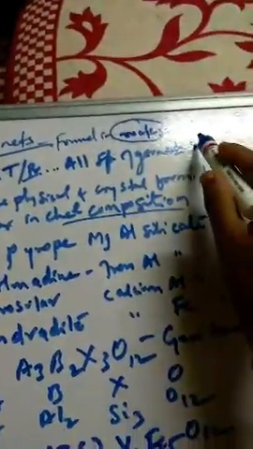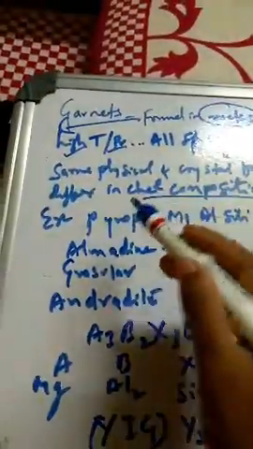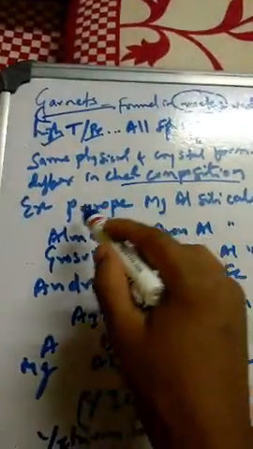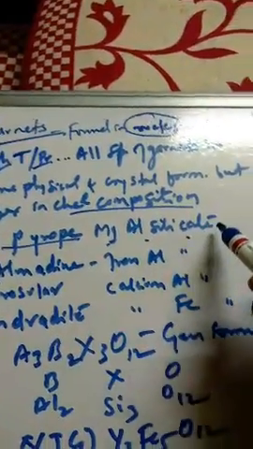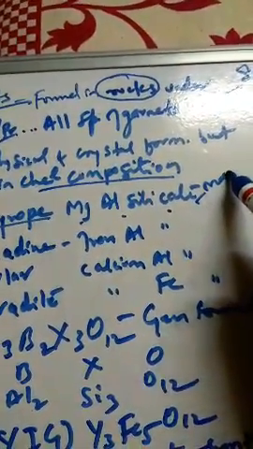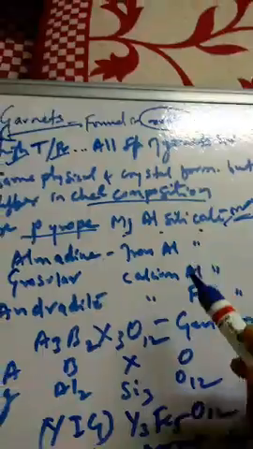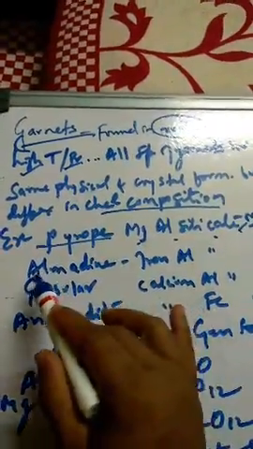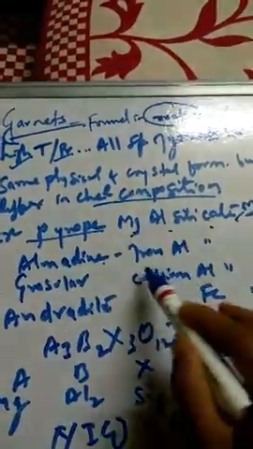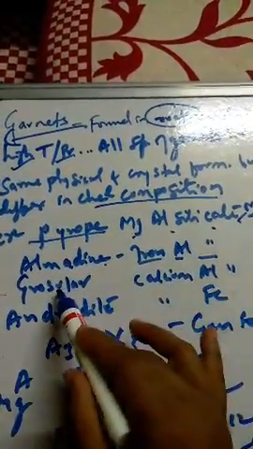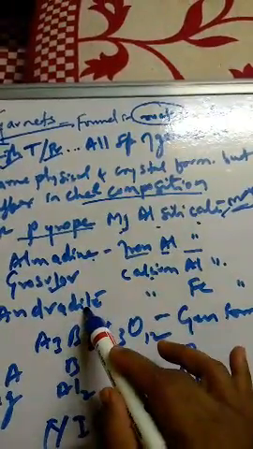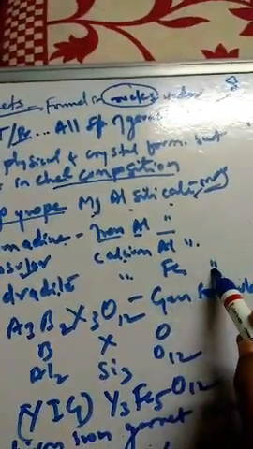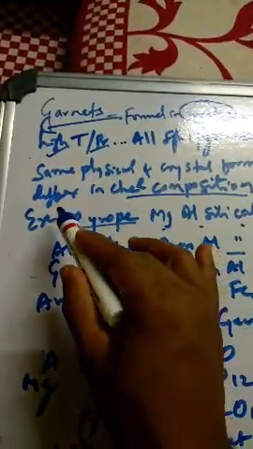So an example of this: garnets are found in the rocks, the main thing. Big rocks and all, wherever you go. So we are going to see this under high temperature and pressures. Where we observe this, for example, pyrope. Pyrope is a garnet of magnesium aluminum silicate. They differ in very different magnetic properties. Then the same thing, almandine, a garnet of iron aluminum silicate. Grossular is a calcium aluminum silicate, and andradite is a calcium iron silicate. So these are the four I have taken as examples for garnets.